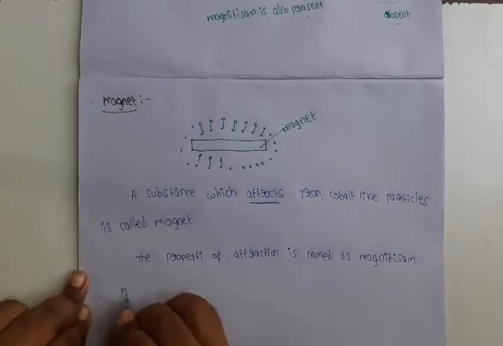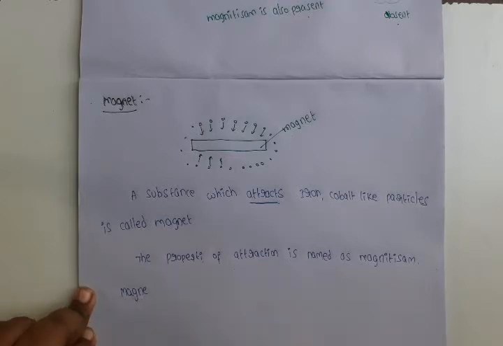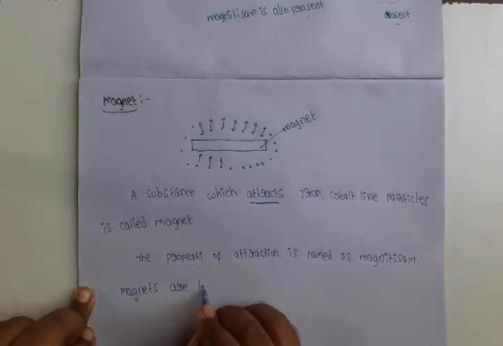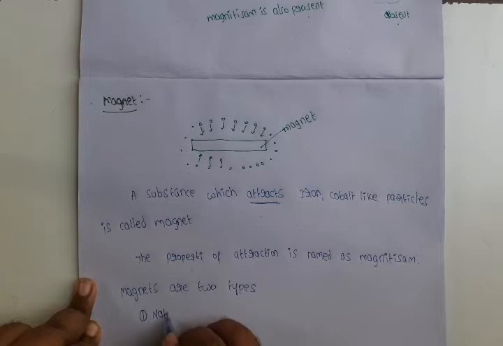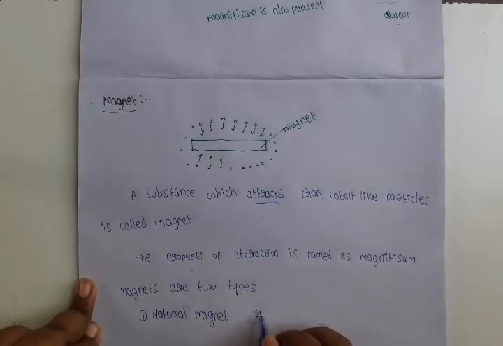Basically, magnets are of two types. What are those types? One is the natural magnet. The second one is the artificial magnet.